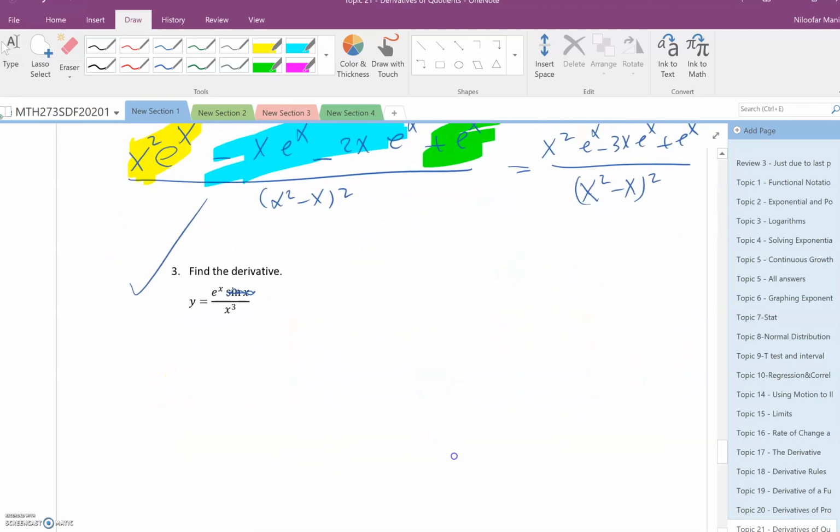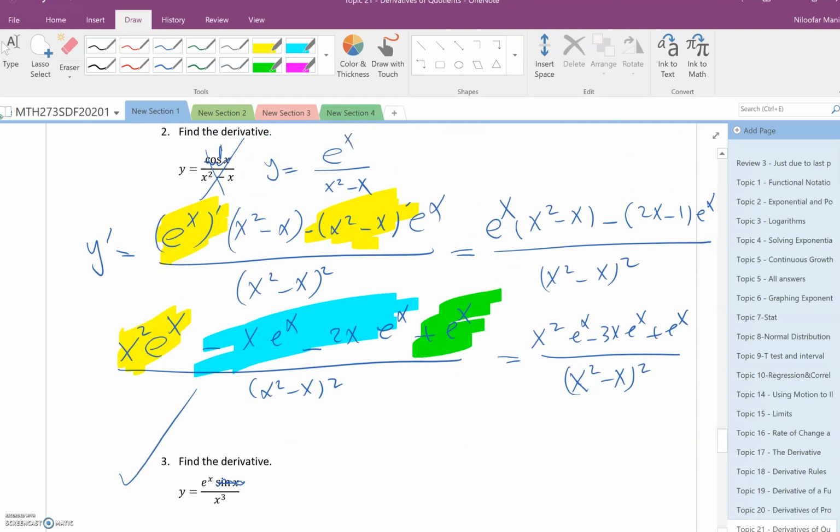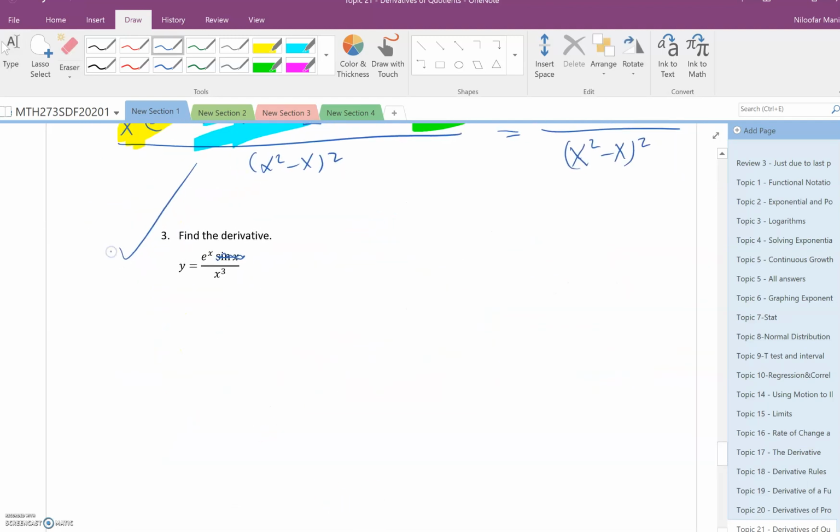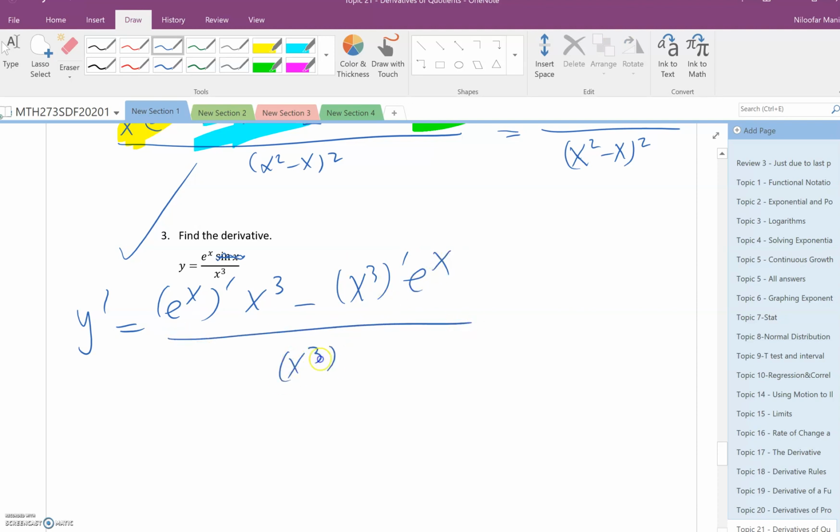It's e power x, so that's okay. Maybe here I can change to something else, but this is also okay. So I can do this as well. So y prime is the derivative of the top times the bottom, no change, minus the derivative of the bottom times the top, no change, over the denominator, this guy. Here it's easy. I can say x power 6 for the denominator.